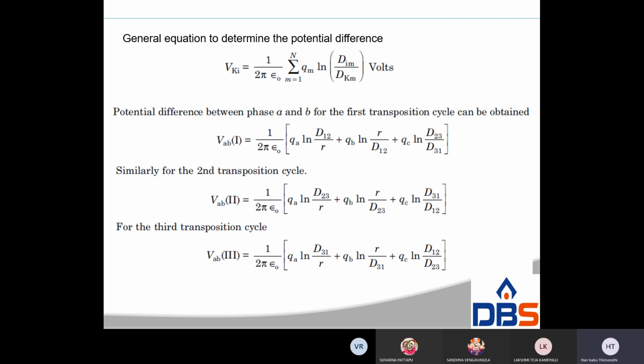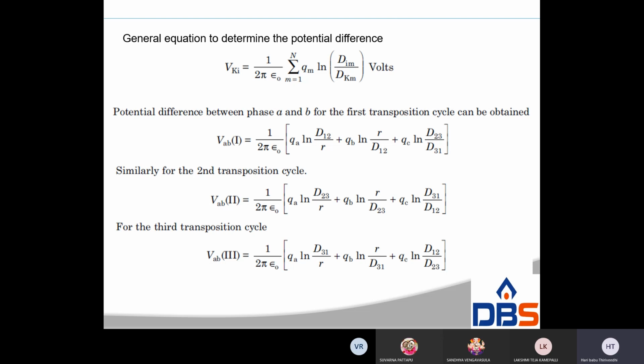Similarly, adding all these, VA is equal to 1 by 2 pi epsilon naught, QA log 1 by r plus QB log 1 by D3 plus QC log 1 by D2.